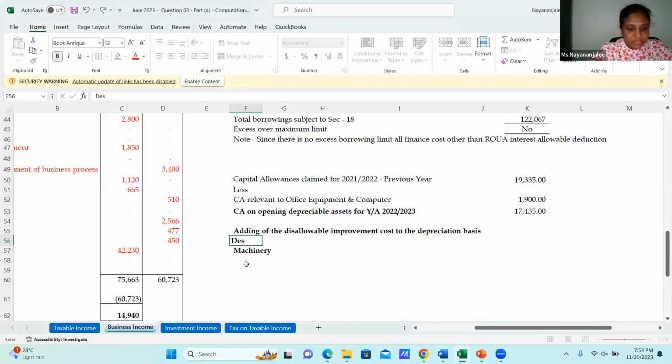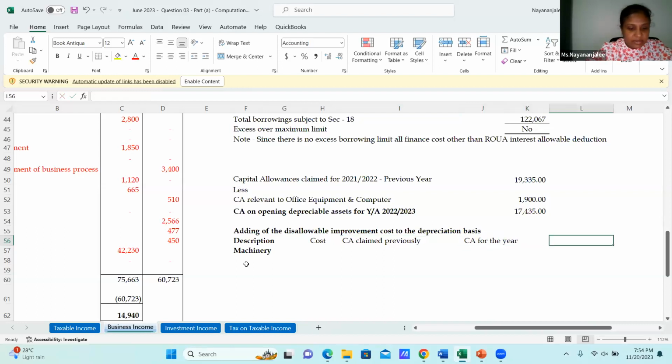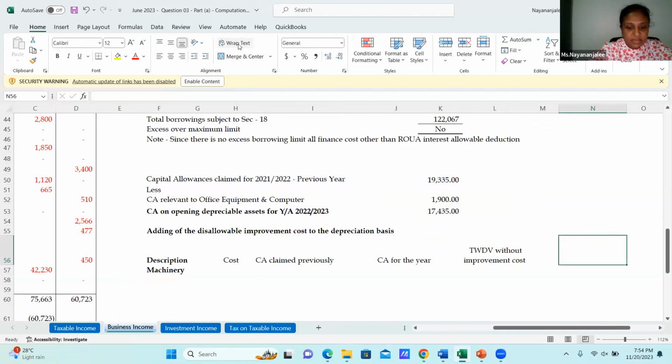Then this is the description. And this is where I will take the cost. And the second one, capital allowances claimed previously. And the capital allowances for the year. And then the tax written down value without improvement cost. And then next one, which is the improvement, and the tax written down value with improvement.